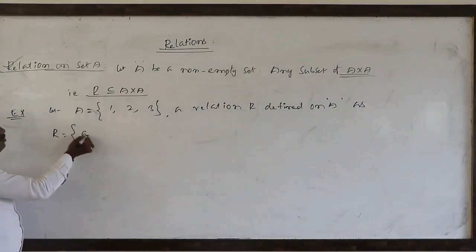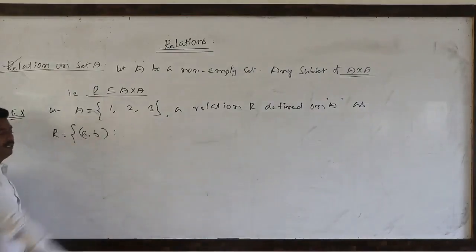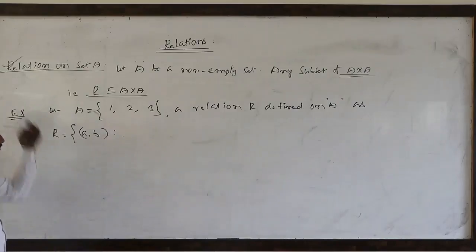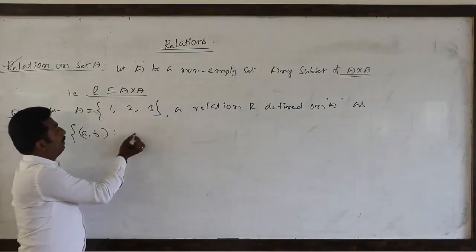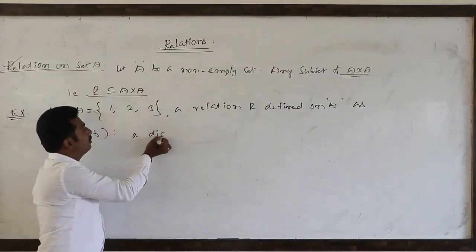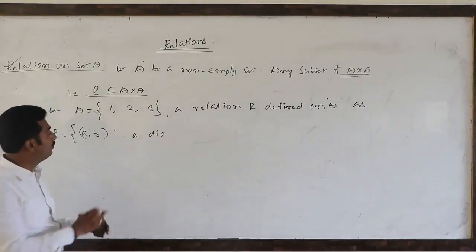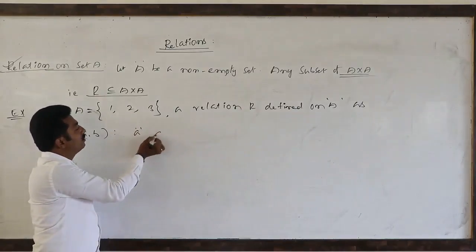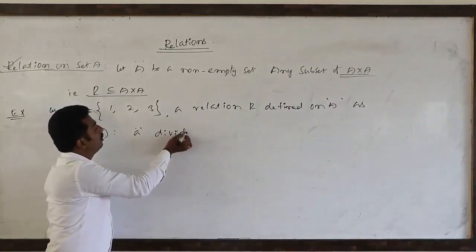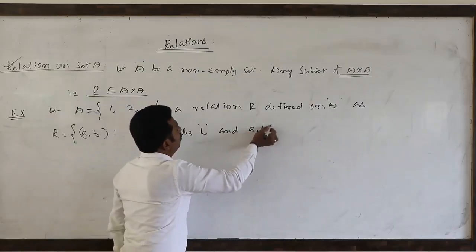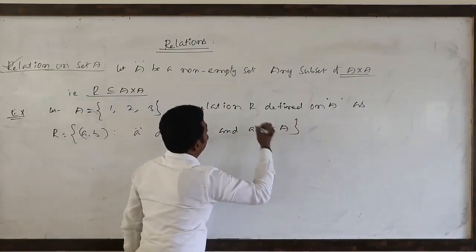R equals (a, b) such that between the elements we have to take one relation: a divides b, and both a, b belong to the non-empty set.